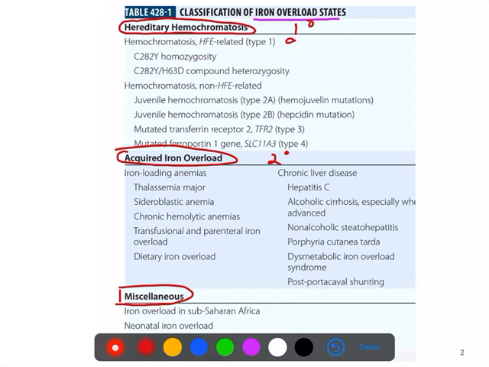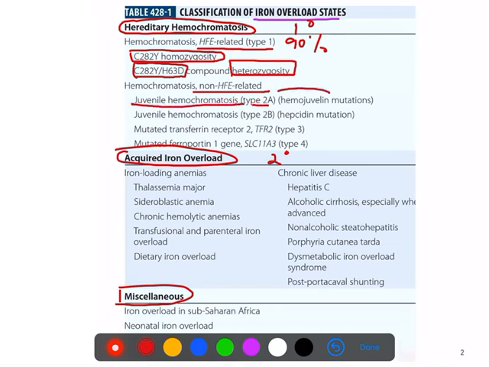In 90% of the cases it is the HFE related gene, which is type 1 hemochromatosis, and in 10% of the cases it is a non-HFE related gene which is mutated. So HFE mutation you can see in patients with C282Y homozygosity mutations, and also you see C282Y plus H63D compound heterozygosity mutation. It is seen in 90% of the cases. Non-HFE related is further classified as juvenile, which is type 2A, where you find the hemojuvelin mutation, and 2B, where you see hepcidin mutation. Because of these mutations, iron gets overloaded in the body.